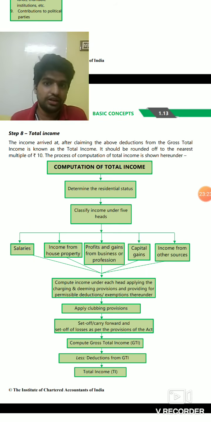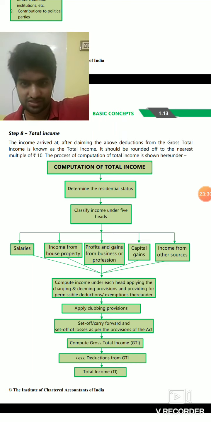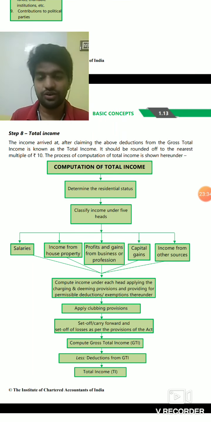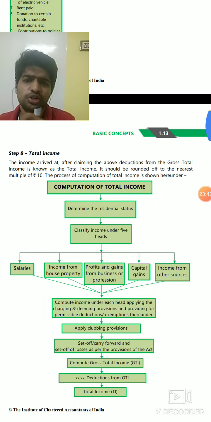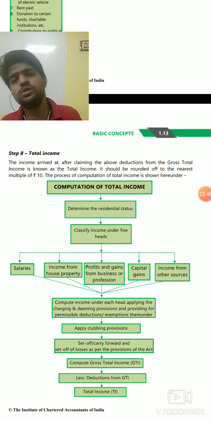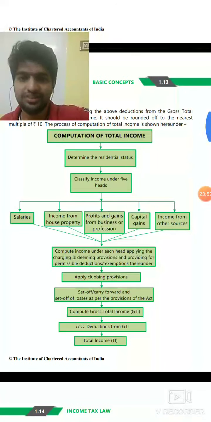If he is a resident in India, we will be computing the entire income earned by him, including income from every country where he had business, everything. So the global income will be taxable if he is a resident and ordinary resident. Okay, we will cover it later. I am just telling a basic idea. Non-resident means he will be taxed only on the portion of income which is made in India. I make some income in India, only that portion I will tax. Also that is subject to various double taxation agreements, which we will also cover later.